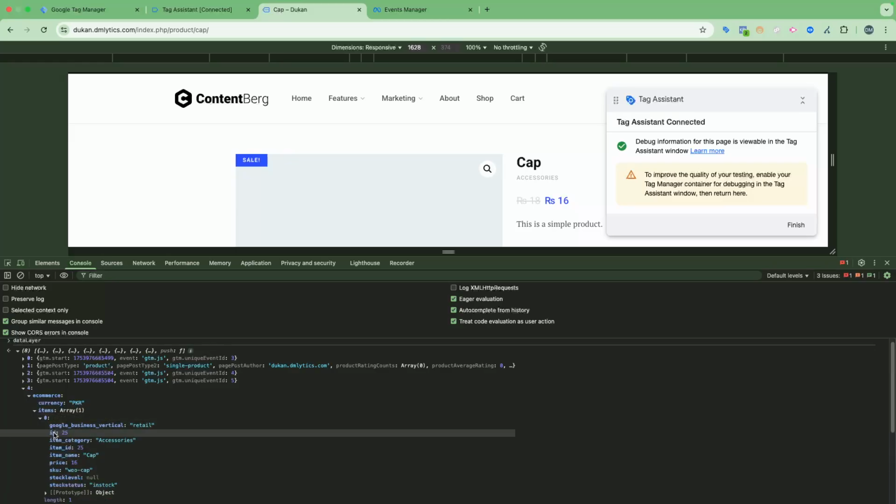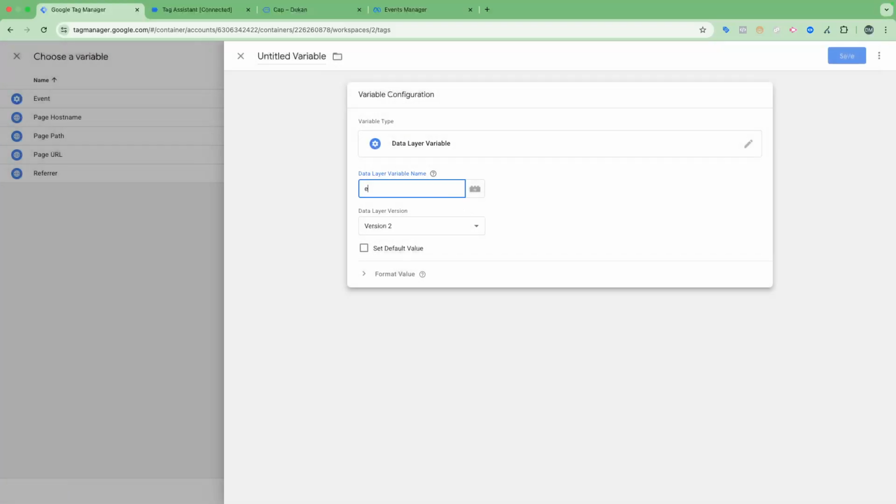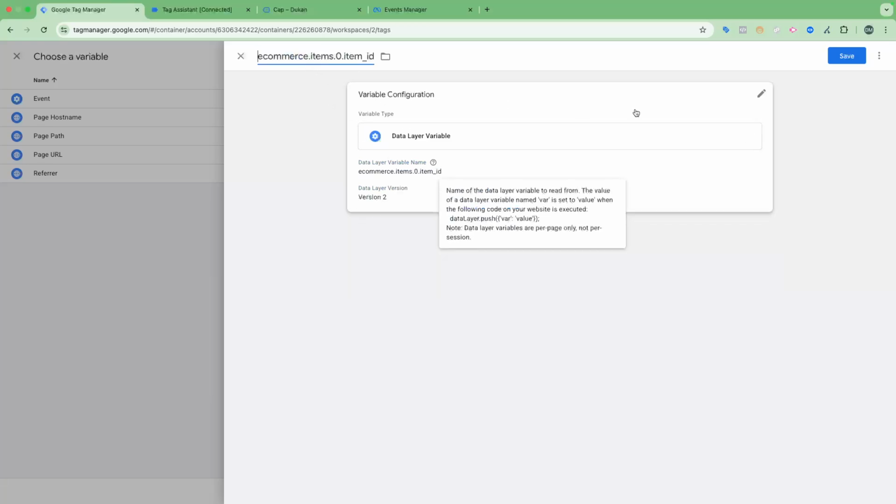This is the item ID, ecommerce.items.item ID. So I will select the data layer variable ecommerce.items.0.item ID.